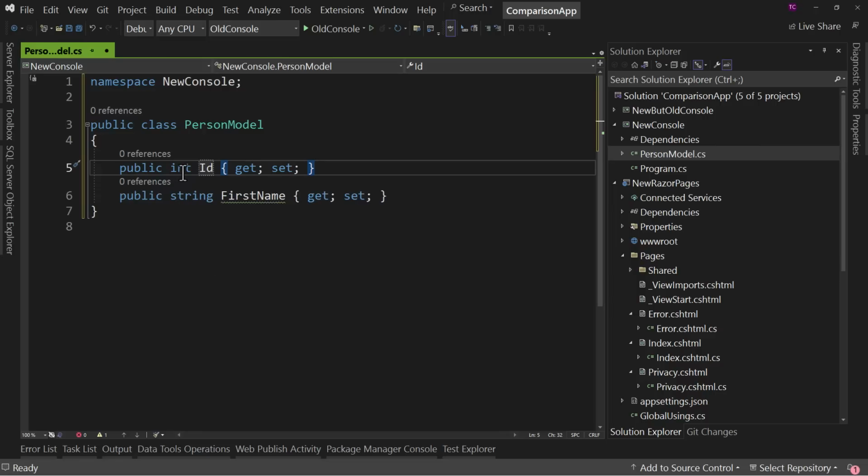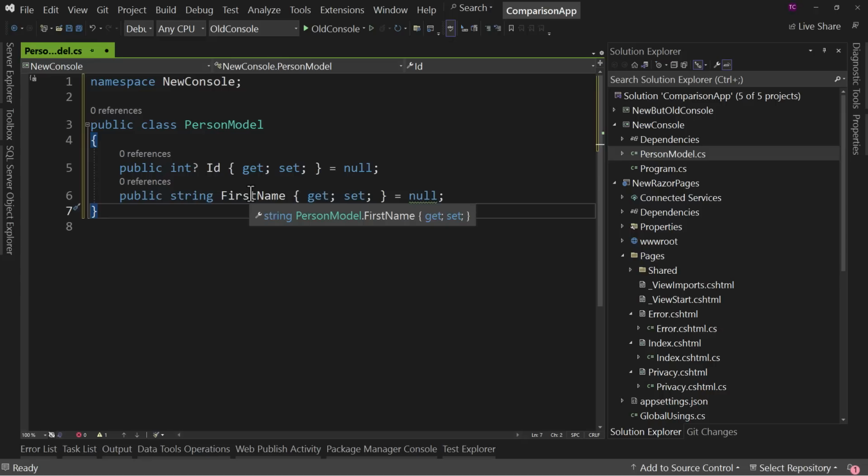And if you want to make it null, you'd have to say, well, that's nullable. And now this could be null. You could have a null value in here. So you could say equals null, and that would be valid code. Whereas here, this is also valid code if you don't have nullability checks turned on. But we do have nullability checks turned on.